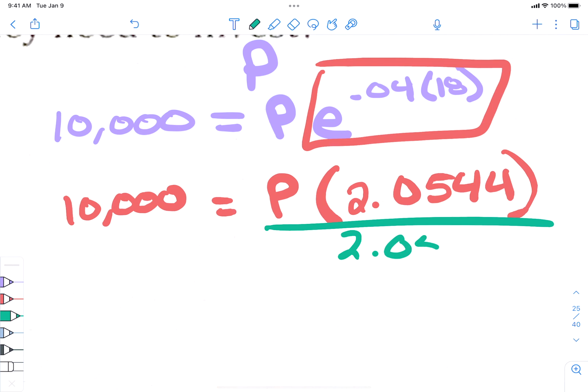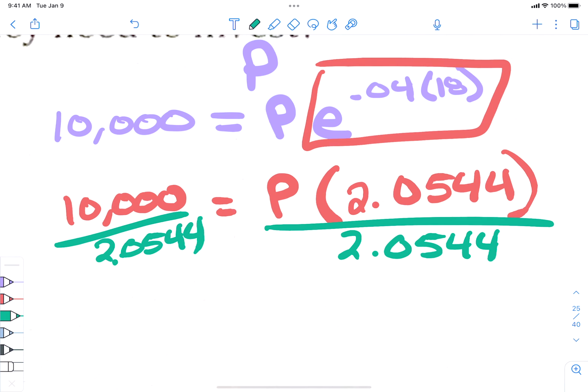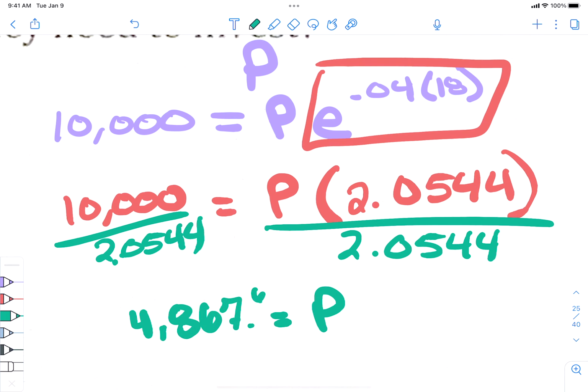Divide by the 2.0544, right? Okay, and then we've got P equals. And it's like 4,000. It's 4,867.6. Yeah, 0.652.